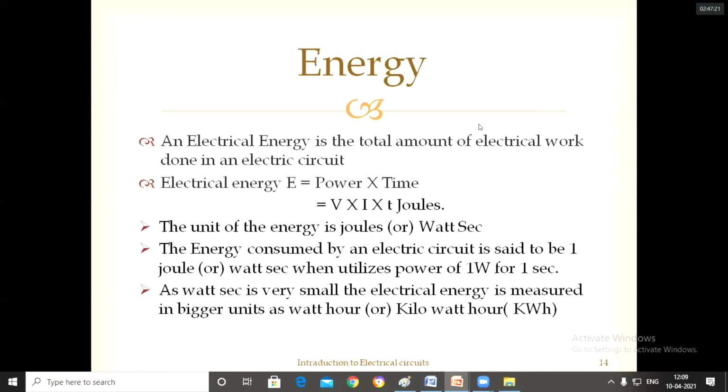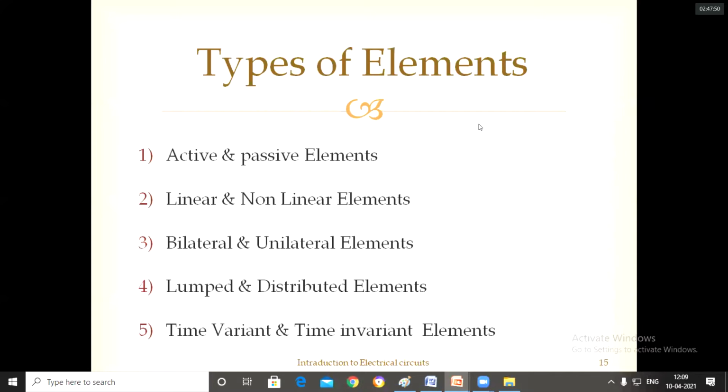And next, energy. Energy is nothing but the total amount of electric work done, how much energy is transferred from source to load. Electrical energy is power into time, so power into time equals V into I into T. The units are joules or watt-seconds, but watt-seconds is a very small unit, so you will take watt-hours or kilowatt-hours. So this is the previous content you have completed.